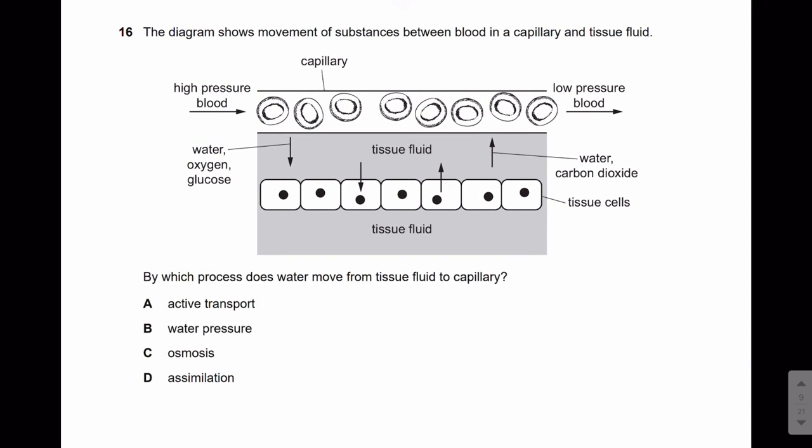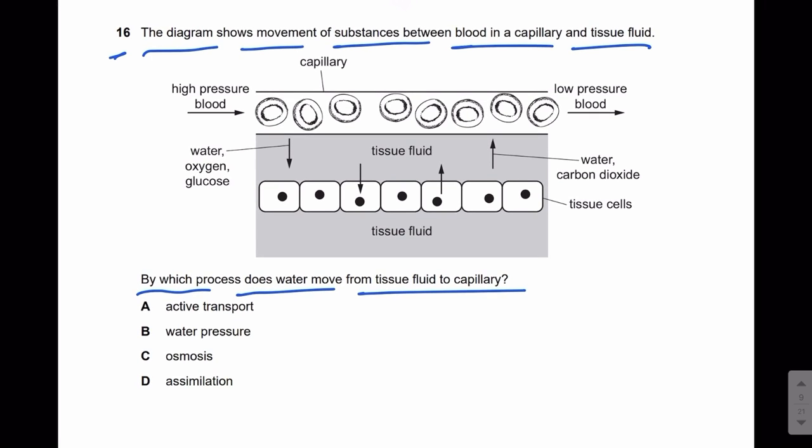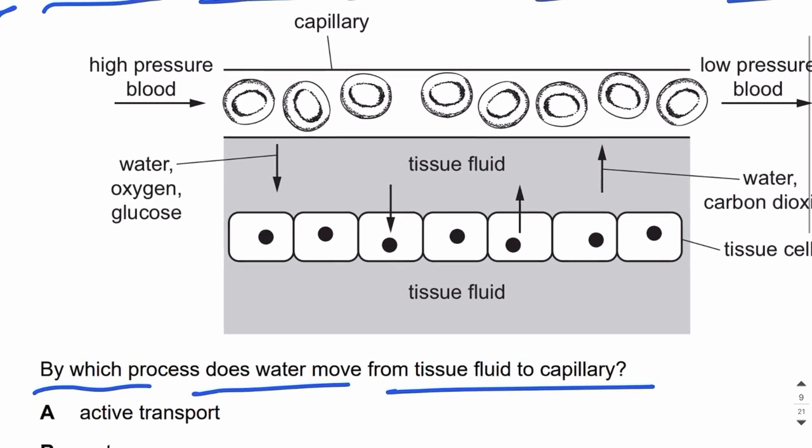Let's move on to MCQ number 16. The diagram shows movement of substances between the blood in a capillary and tissue fluid. By which process does the water move from the tissue fluid to the capillary? Guys, we can see over here that the water is flowing from the capillary into the tissue fluid. At which end? At the end where the capillary starts.